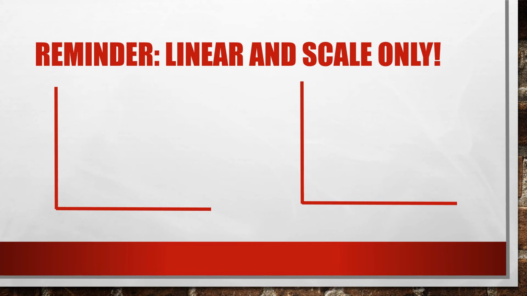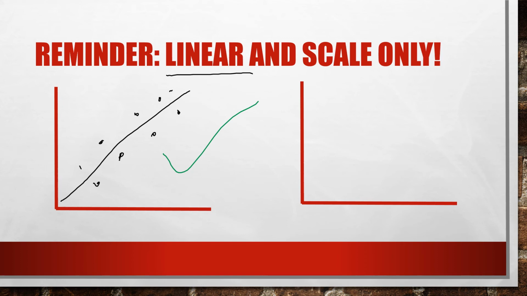Alright, now I just want to make a couple of reminders. First of all, a Pearson correlation is only for linear relationships, and so this would be linear, it's a straight line. That's what I mean by linear. So if you have something like this, the dots kind of tend to make a relationship that's in a straight line. That's okay. So this is okay for Pearson's correlation.